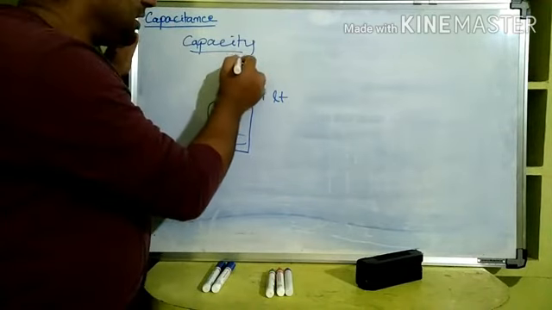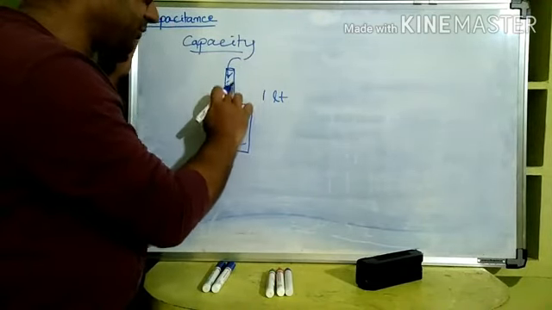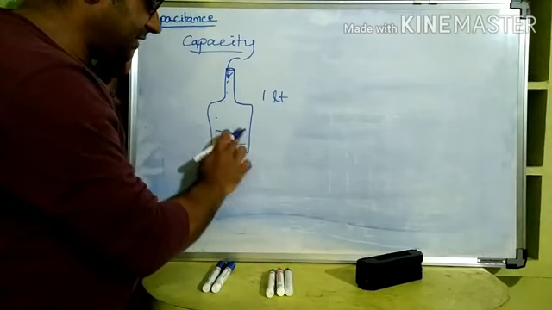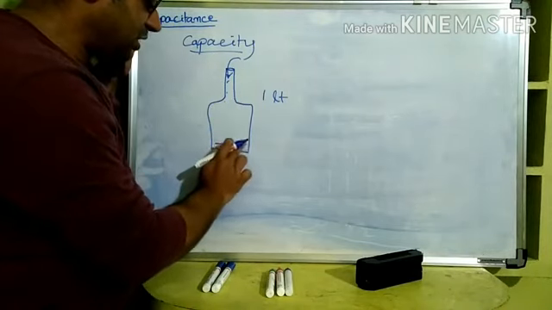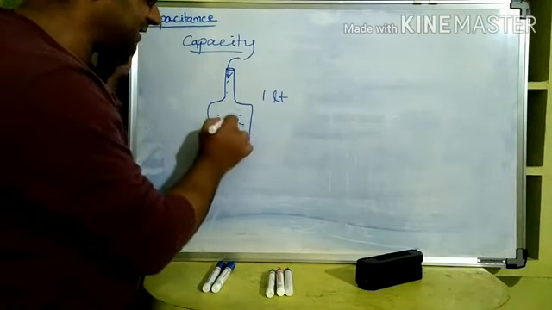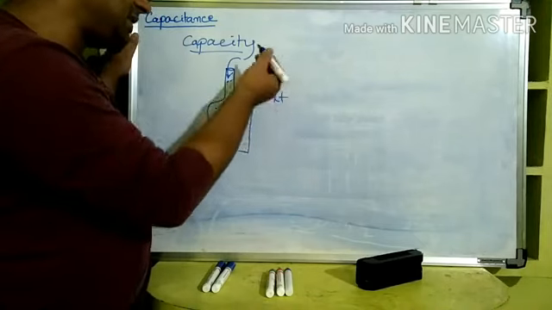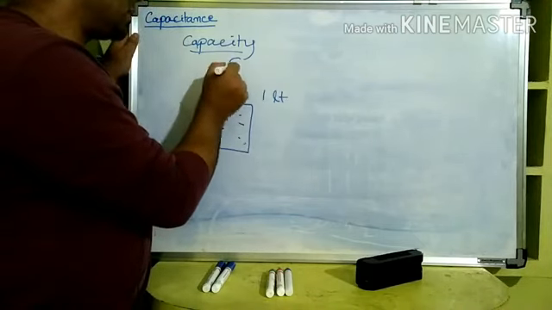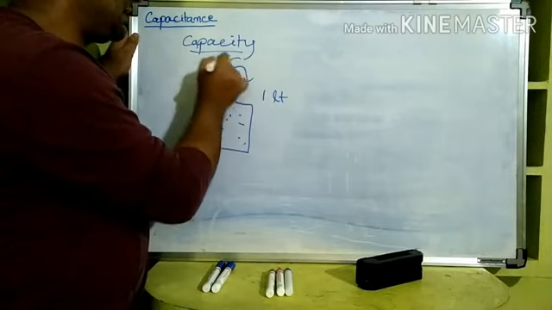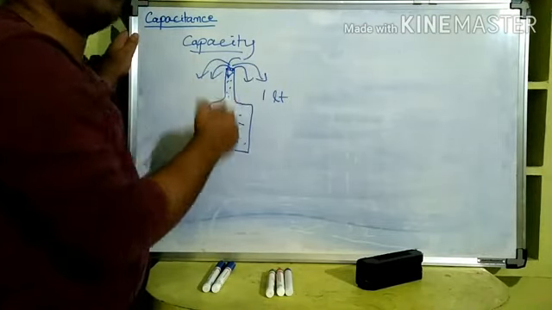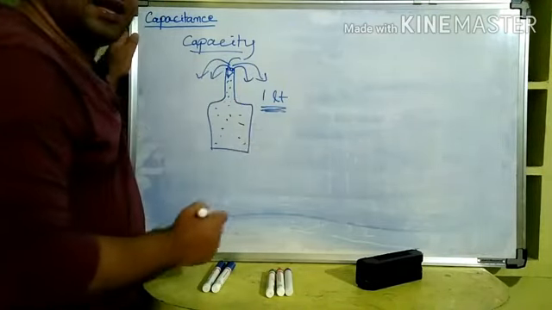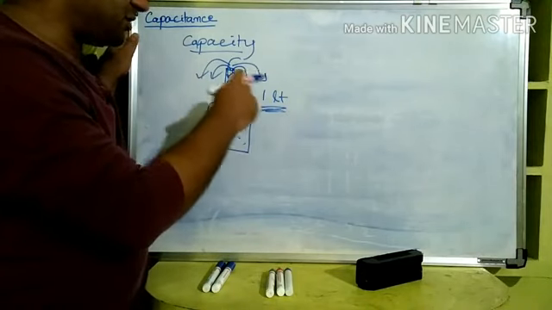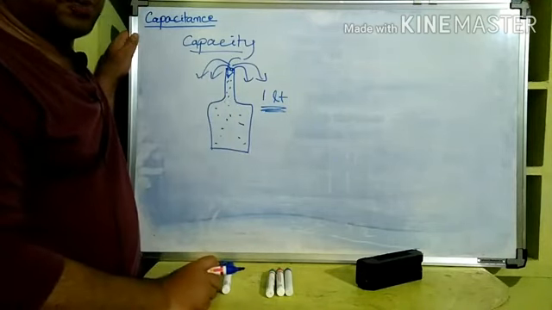What does it mean? If we pour water or some liquid into it, it will be able to accommodate 1 liter of that liquid. And after that, if we go on pouring, water will spill out, right? It cannot accommodate more than 1 liter. That's why 1 liter is called the capacity of the bottle.